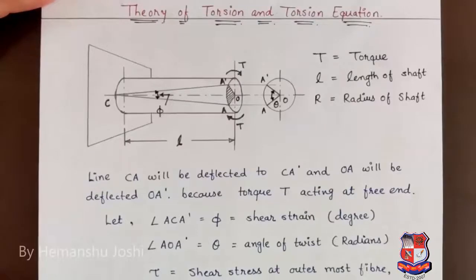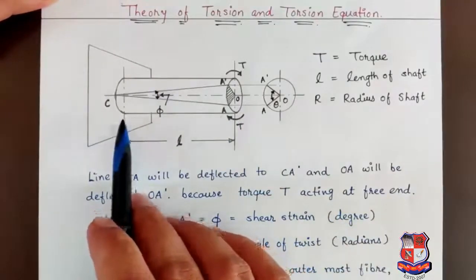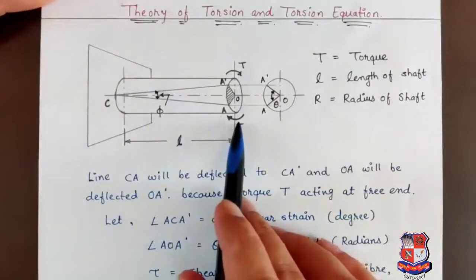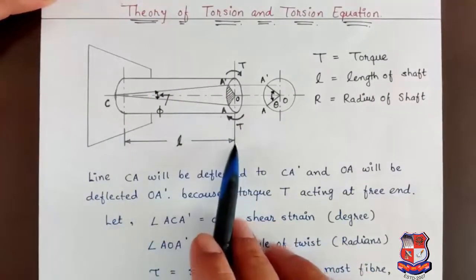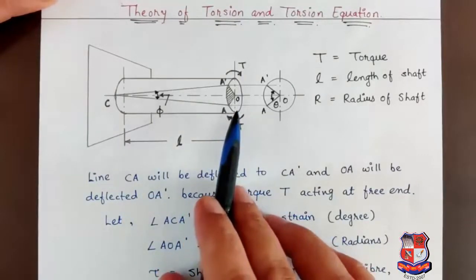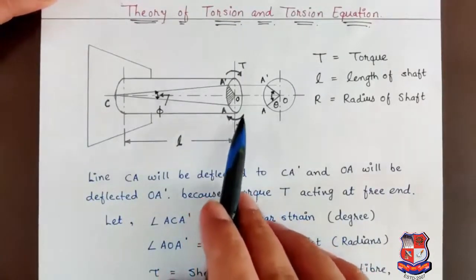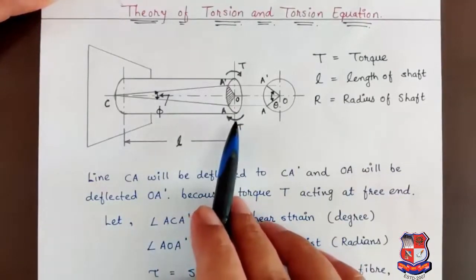In this video, we will study the theory of torsion and we will also derive the equation of torsion. To understand that, let us assume one shaft with one end fixed and the other end free. The radius of the shaft is R and the length of the shaft is L. It is subjected to torque T at the free end. Now, before deriving any equation, we know that we have to assume something. So there are a few assumptions in the theory of torsion.